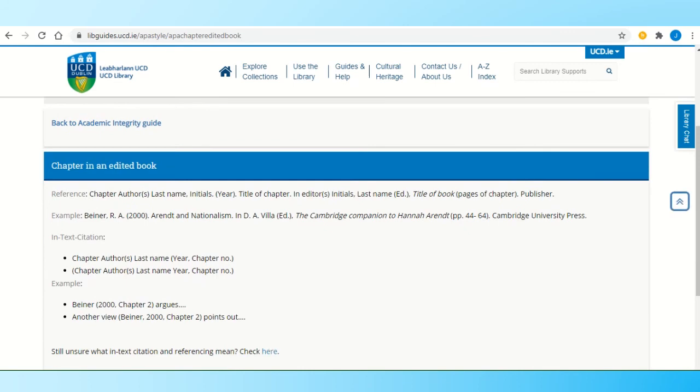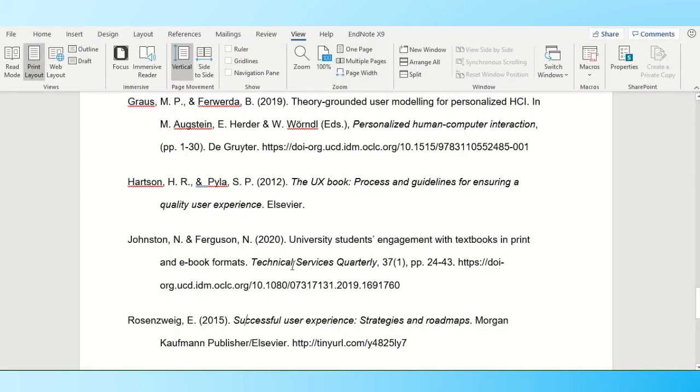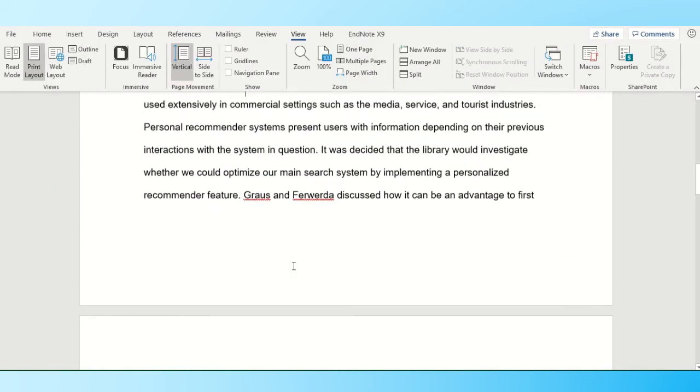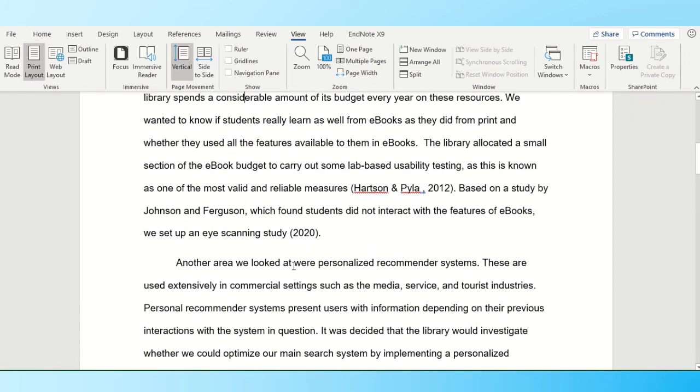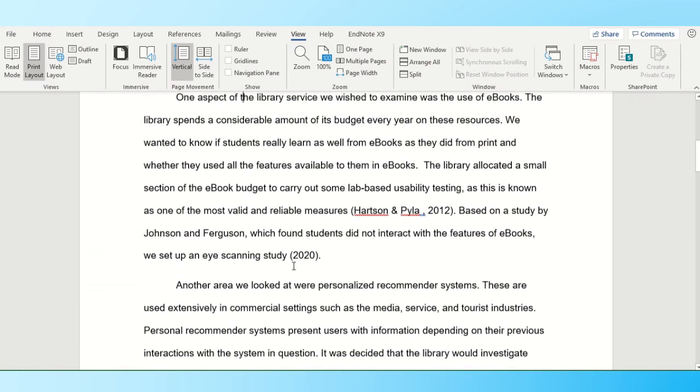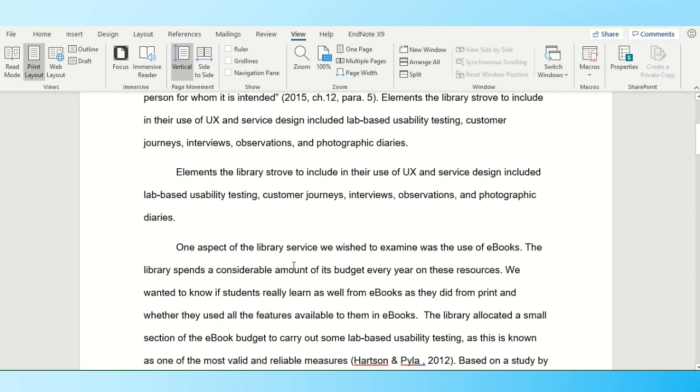So now I have an assignment that's got 4 references at the end and 4 in-text citations linked to those references. So for you, you should be able to produce the APA style in your assignments by using the library's Academic Integrity Guide with the APA style.